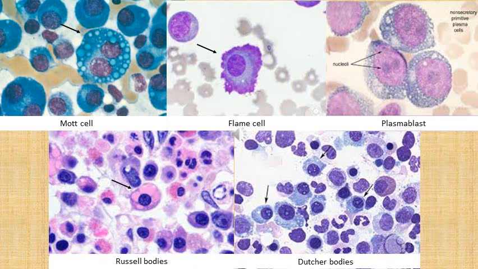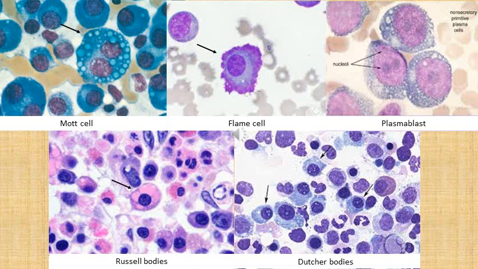Then next we have a flame cell where we can see a red fiery cell border. Then in the right upper corner we can see plasmablasts. These plasmablasts, just like any other blast, have prominent nucleoli. Then in the left lower corner, marked by a black arrow, we have a cell which has these pink hyaline secretions in the cytoplasm, which are Russell bodies. These are inclusions of immunoglobulin.